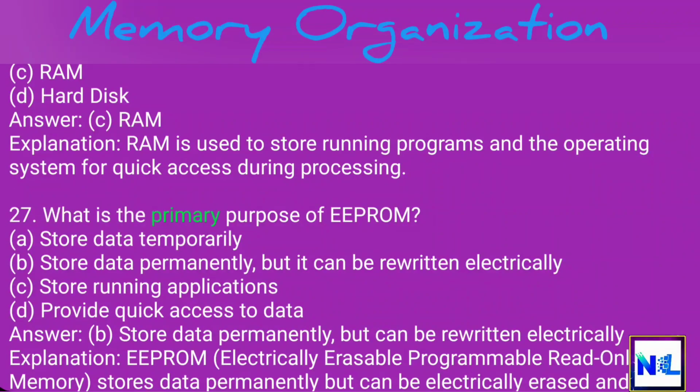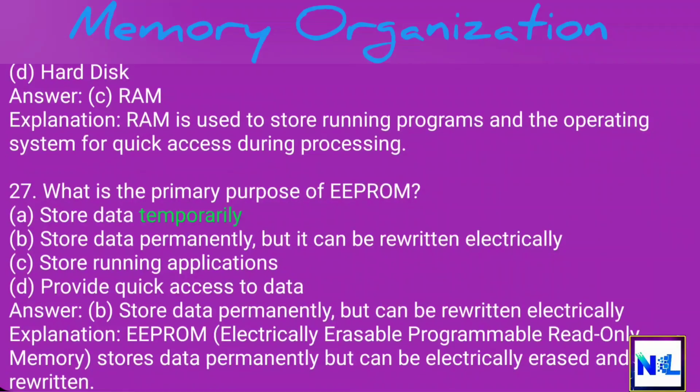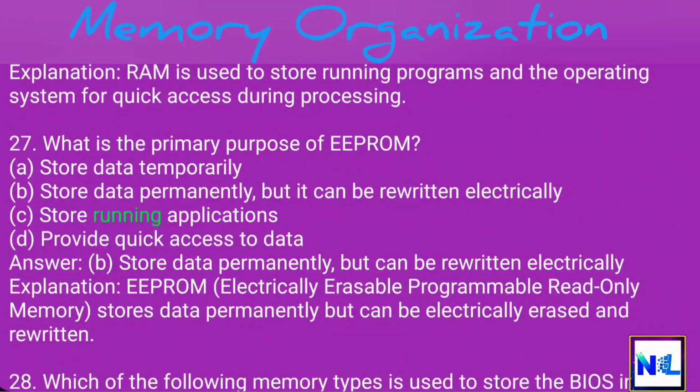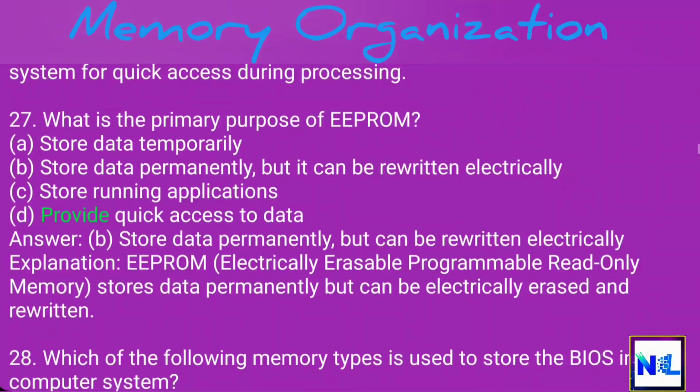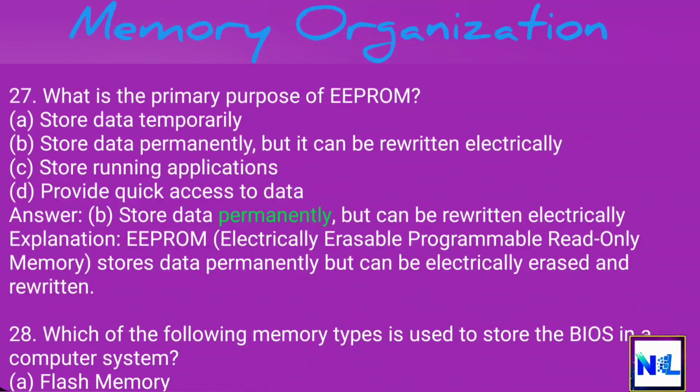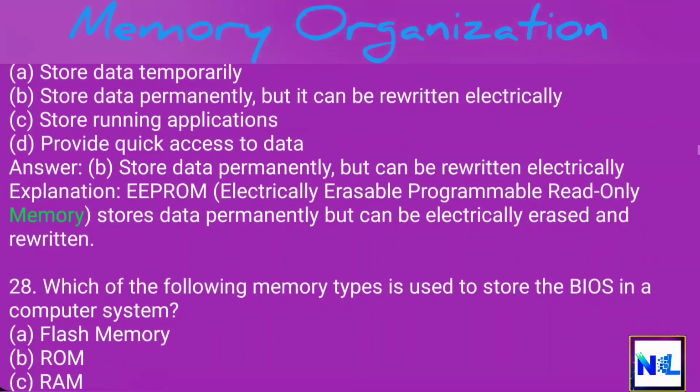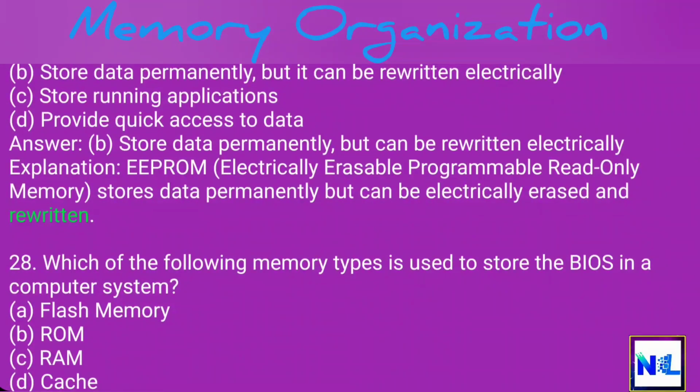27. What is the primary purpose of EEPROM? A. Store data temporarily. B. Store data permanently, but it can be rewritten electrically. C. Store running applications. D. Provide quick access to data. Answer: B. Store data permanently, but can be rewritten electrically. Explanation: EEPROM, electrically erasable programmable read-only memory, stores data permanently but can be electrically erased and rewritten.